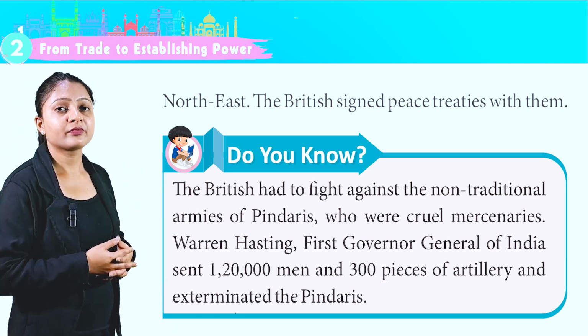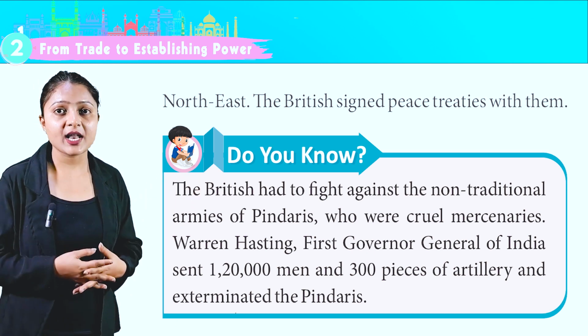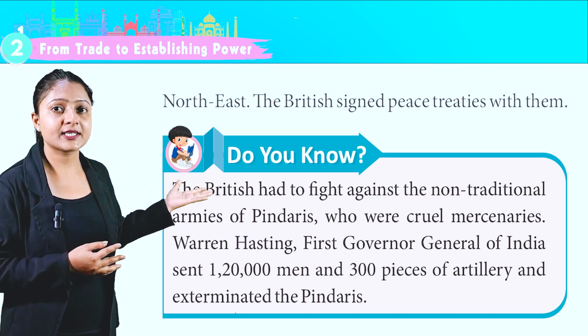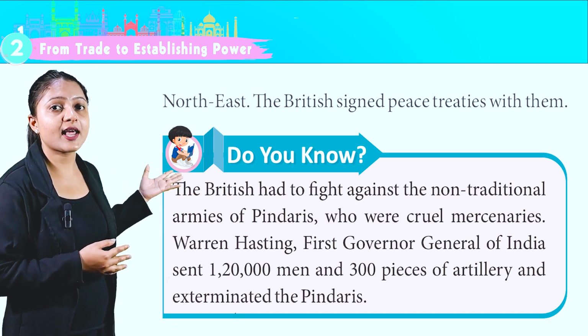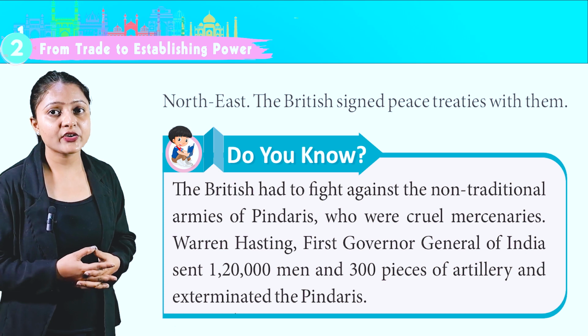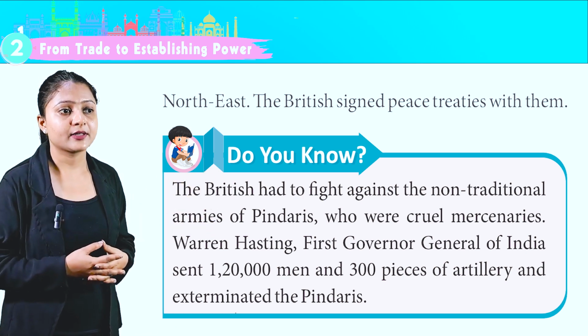Do you know? The British had to fight against the non-traditional armies of Pindaris who were cruel mercenaries. Warren Hastings, the first Governor-General of India, sent 1,20,000 men and 300 pieces of artillery and exterminated the Pindaris.